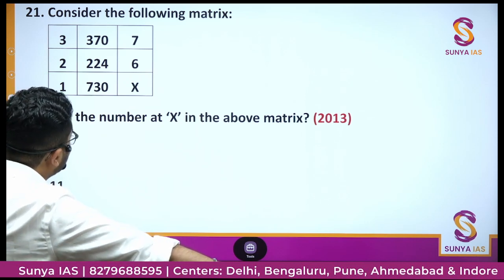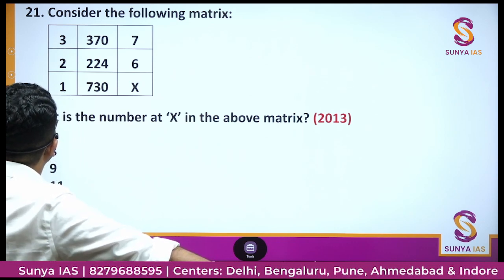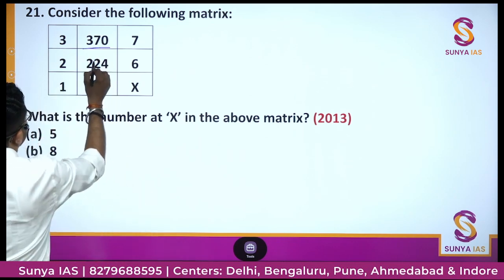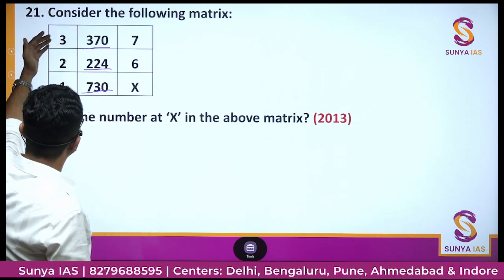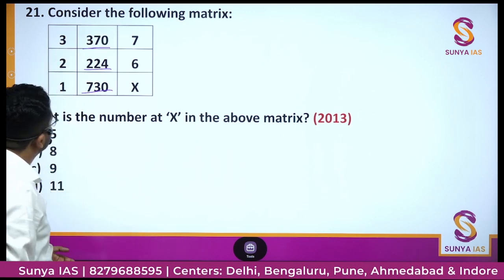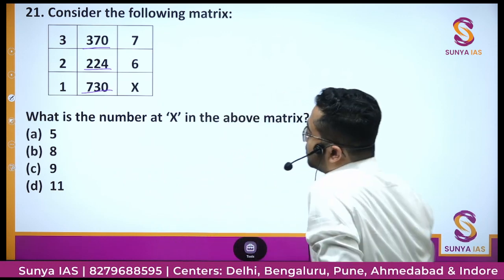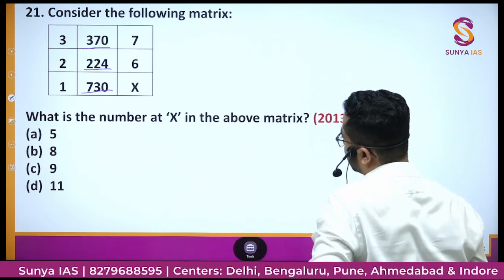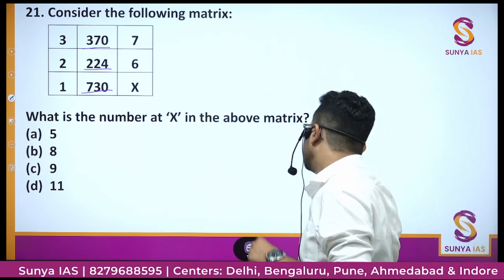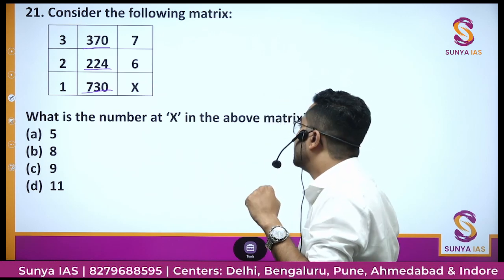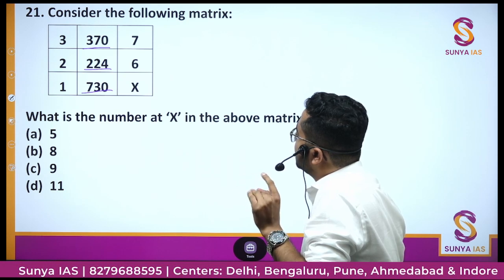Okay, so that is the next question. What is the number at x in the above matrix? 321, 370. Okay, so these are very big numbers. 730, 224, 370, and this is 3, 7, 2, 6, 1. So you also think along with me how to solve this. Let's think together and we'll solve it together. 3, 370, 224, 6, 1, 730. The numbers are too big. 224, 730.